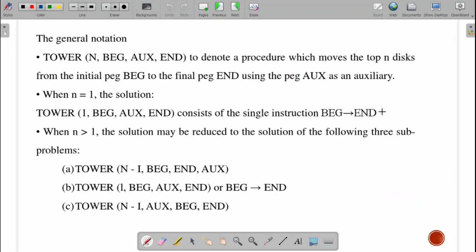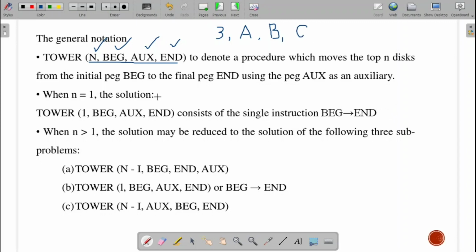Now, how that solution will be established, you can observe over here. Simple one. So now we have n number of disks. Beginning, that is your peg A. Auxiliary, this is your peg B. Ending, this is your peg C. This is the call from our main. In the previous case, there are 3 disks, so n will be equal to 3. Beginning will be equal to peg A, auxiliary will be equal to peg B, and ending will be your peg C.